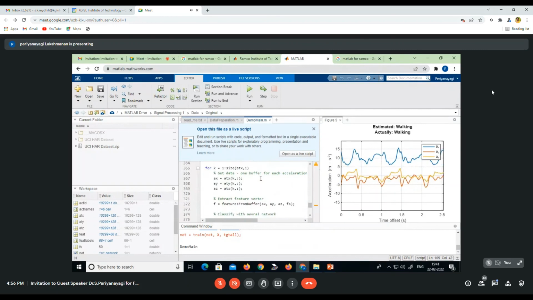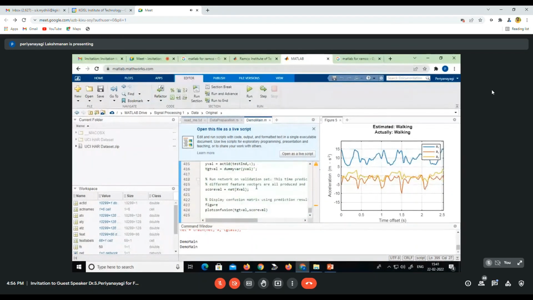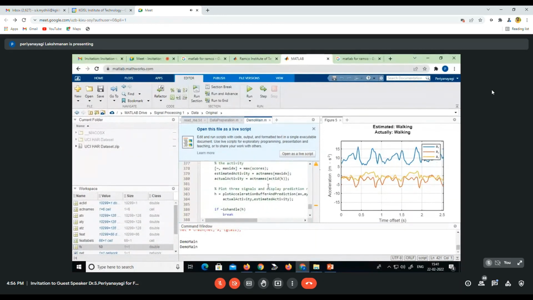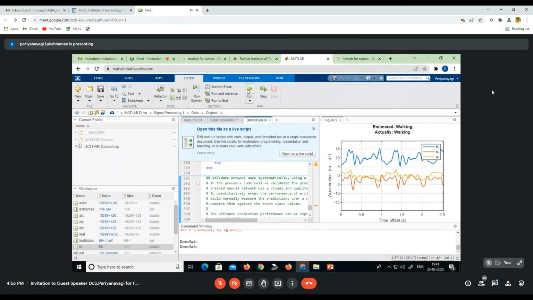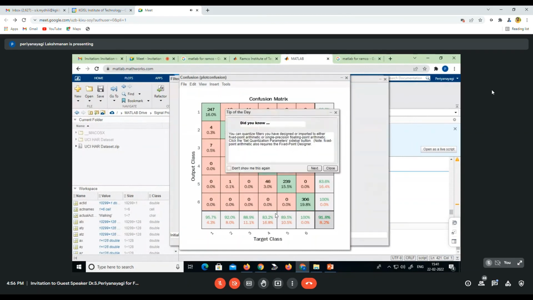Only a few lines of code are there, mostly instructions. Here is the confusion matrix.